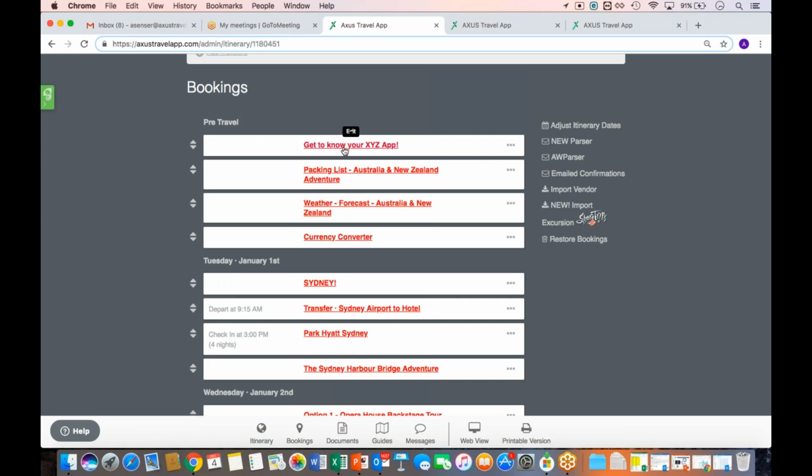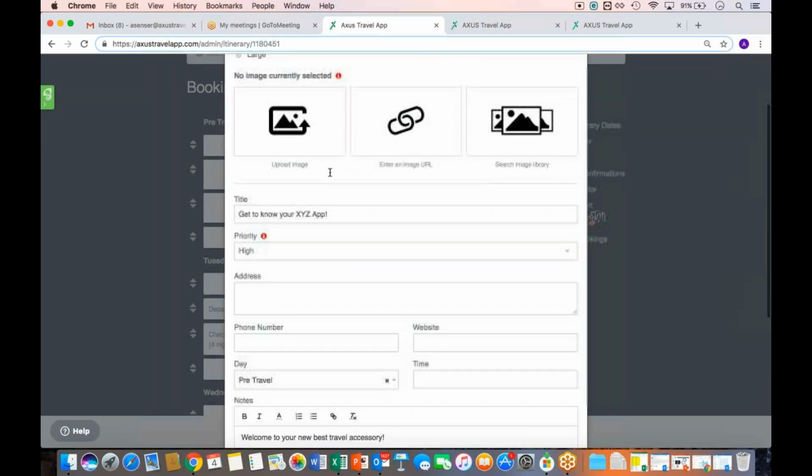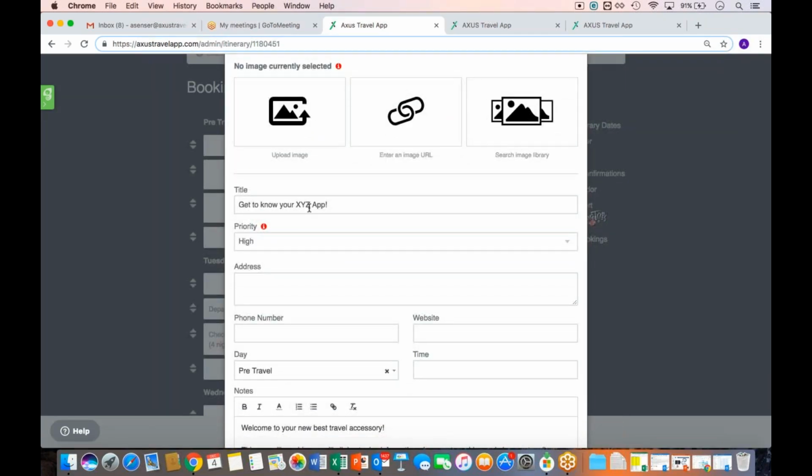You can title it whatever you want, but a "Get to know your XYZ app." If they're using Pocket Travel Consultant, if they're using AXUS, if they're a white labeled organization, I know we have a lot of MTA agents here. So whatever the app you guys are using, you can put that into the title should you choose, or just make it really generic. Get to know your mobile app.